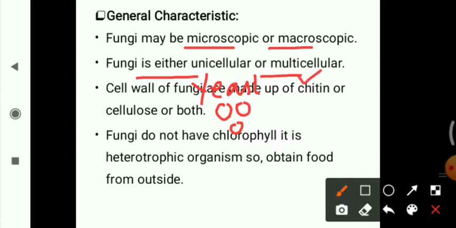Whereas the multicellular example is the mold. Multicellular mold is a filamentous fungus. Both yeast and mold are microscopic. To observe them, we require a microscope. Macroscopic examples are mushrooms. Mushrooms are macroscopic fungi.